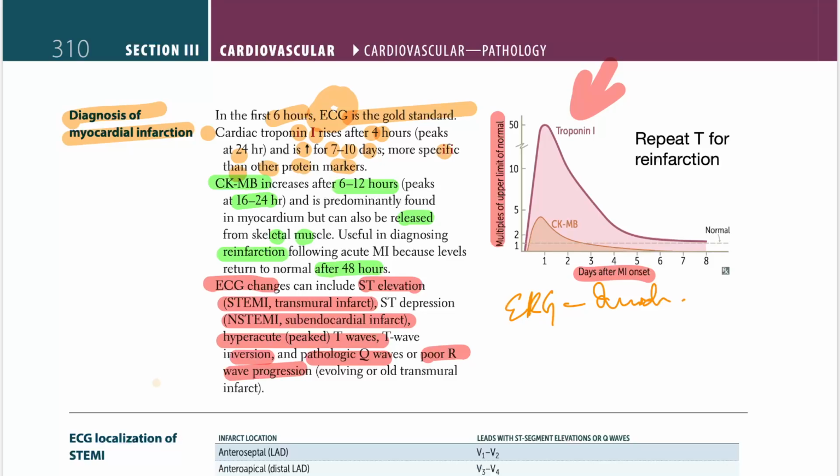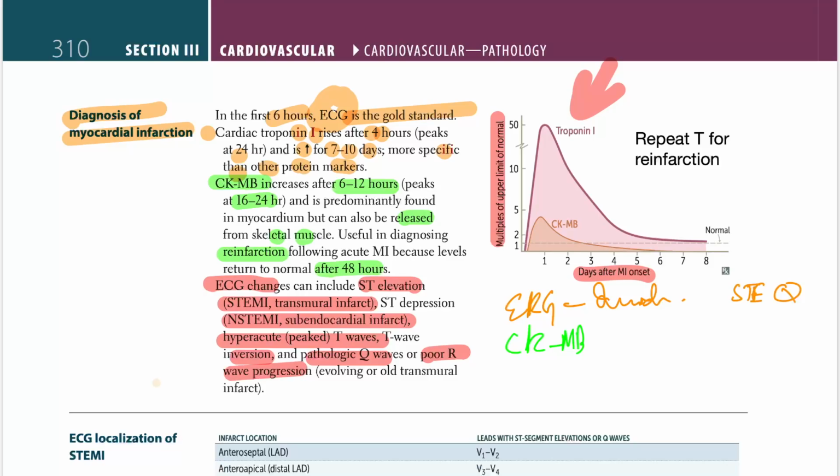Duration of, well, there is no duration in EKG, right? EKG can show us if you have an ST segment elevation or Q wave over days to weeks. That's the duration. The second thing we can do is check CKMB and troponin. So let's just put CKMB.